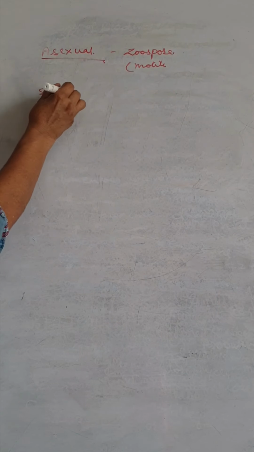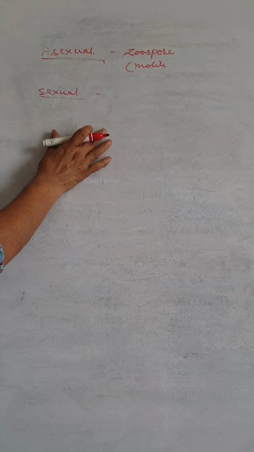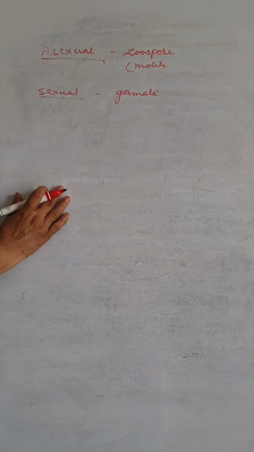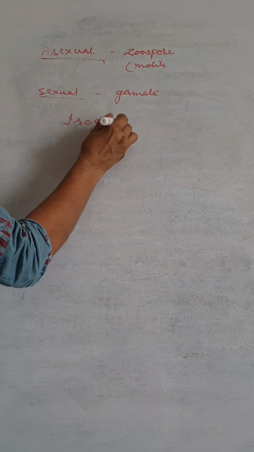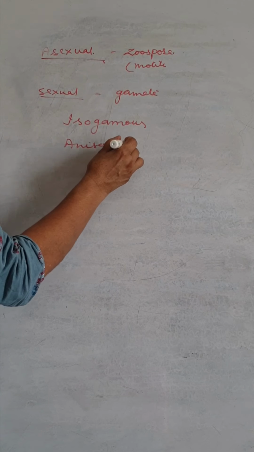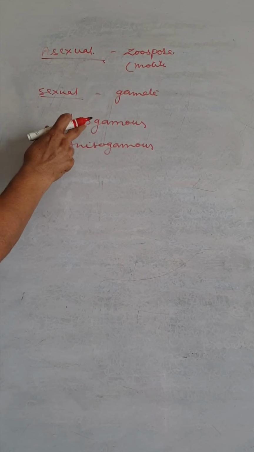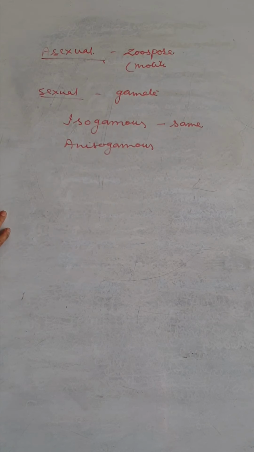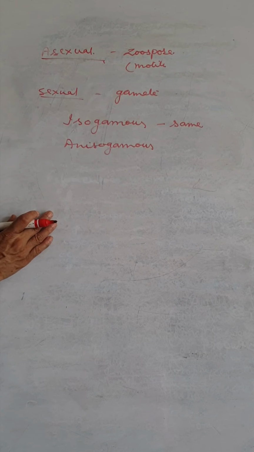The sexual reproduction is by gamete formation. The sexual reproduction occurs by gamete formation, and the gametes may be isogamous type and anisogamous type. Isogamous means the male and female gametes are of the same kind. In anisogamous, the female and male gametes are different.